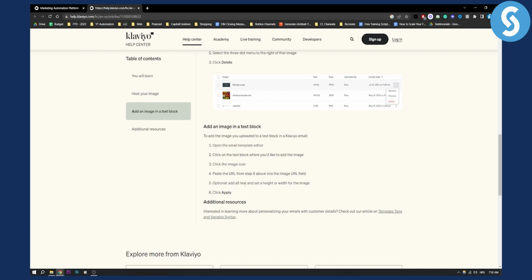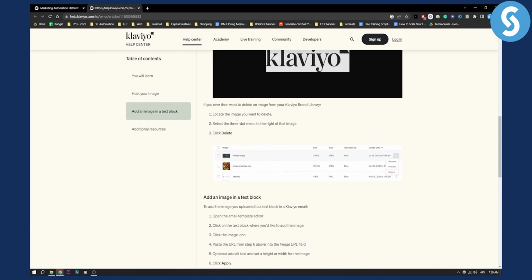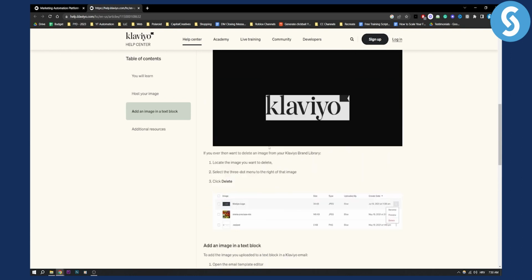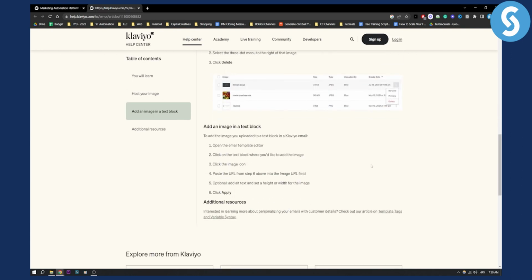So that's how you can go and set the image. Obviously you can always delete an image right here in the Klaviyo brand library, but overall this is how you can add an image.